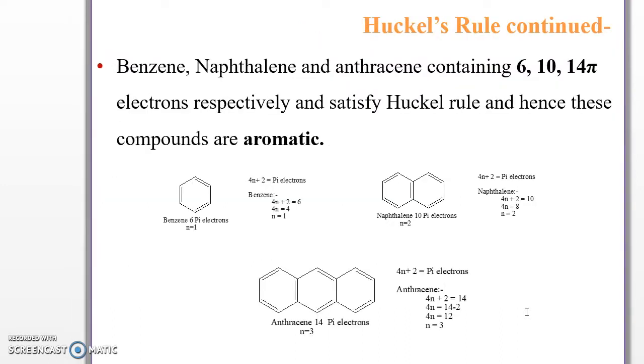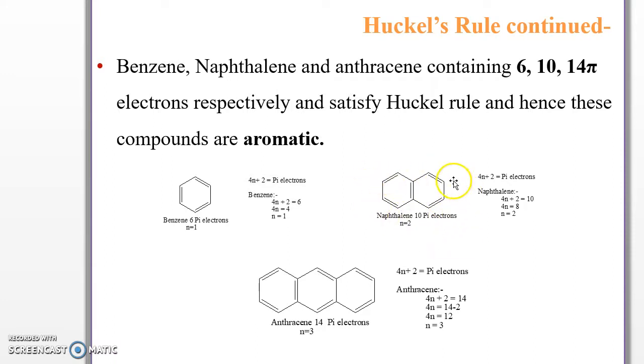Some examples: benzene, naphthalene and anthracene contain 6, 10, 14 pi electrons respectively, and they satisfy Huckel's rule, and hence these compounds are aromatic. Let's see in benzene, when applying 4n+2 is equal to pi electrons, benzene contains 3 pi bonds, 1 pi bond contains 2 pi electrons, hence benzene contains 6 pi electrons. When applying this formula, 4n+2 is equal to 6, then 4n is equal to 6 minus 2 is equal to 4, then n is equal to 1.